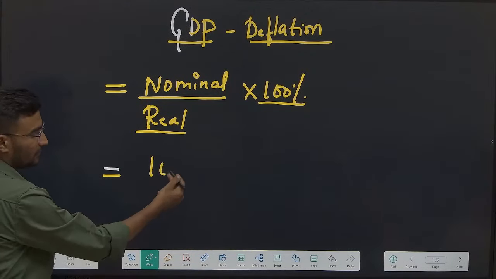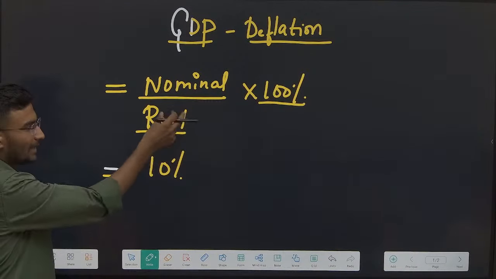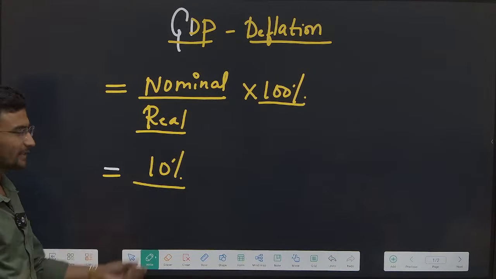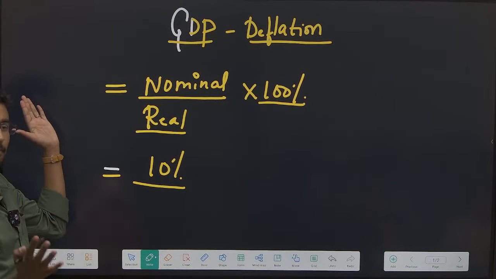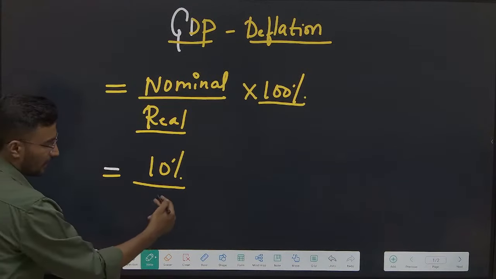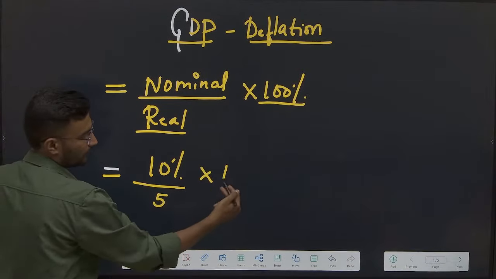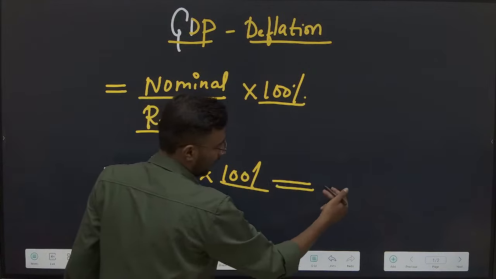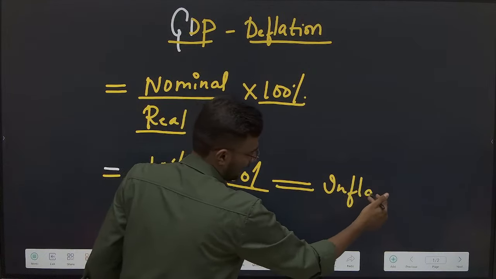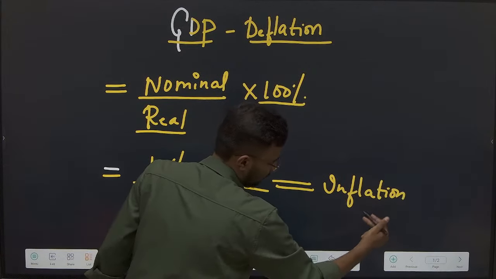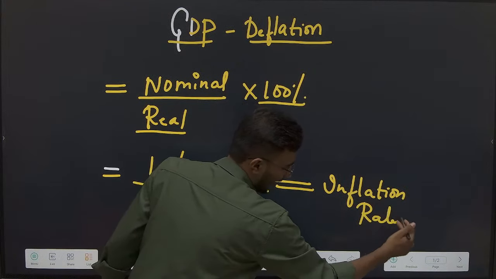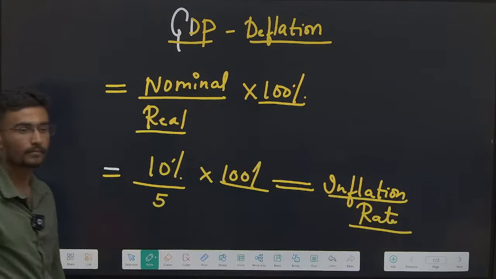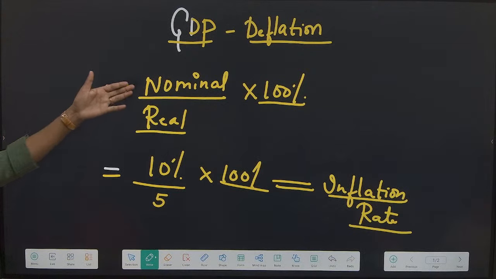Yes sir, if a calculation is given: this year Karnataka is growing at 10% nominal, and the real figure is running at 5%. 10 was there, the base year was 5. If you subtract, 10 minus 5 is 5, multiplied by 100 gives what? I'll be getting the inflation rate. Now sir, will this inflation rate be accurate?